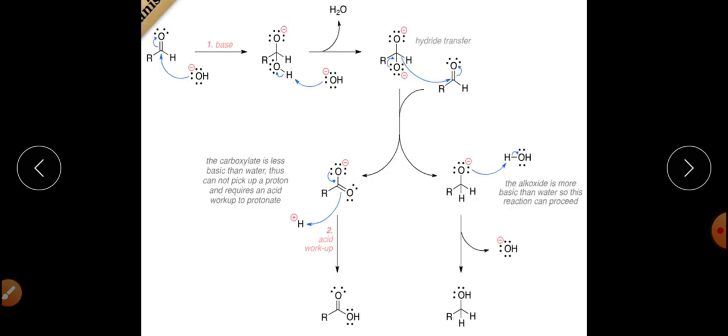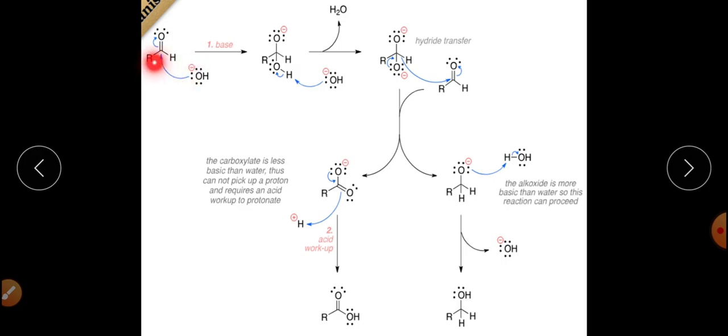If we talk about the mechanism of the Cannizzaro reaction, the mechanism will start with the attack of OH negative, that is the base, on the carbonyl carbon of the aldehyde that doesn't have an alpha hydrogen atom.